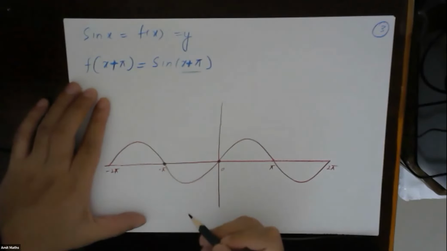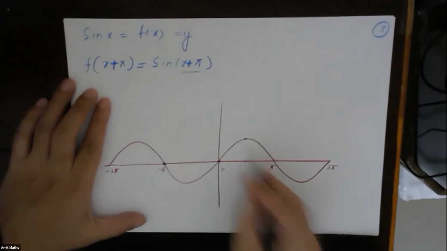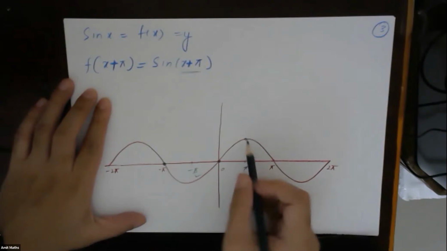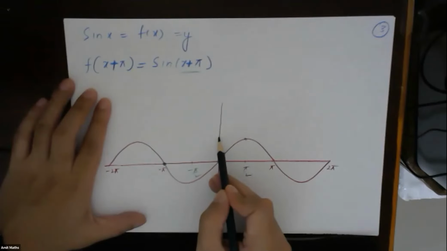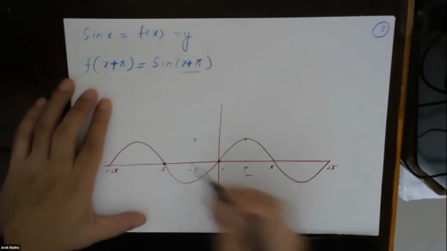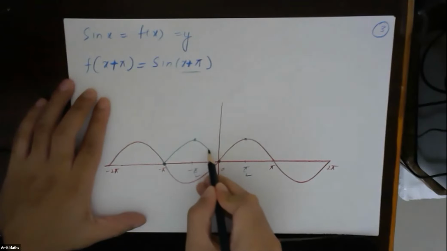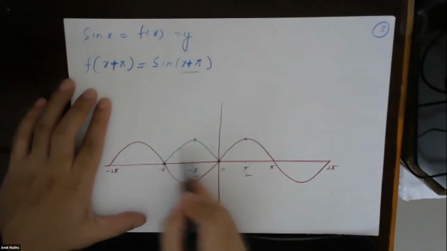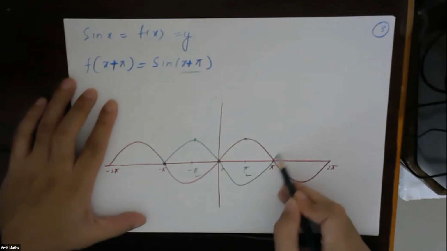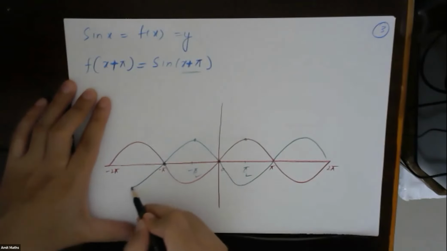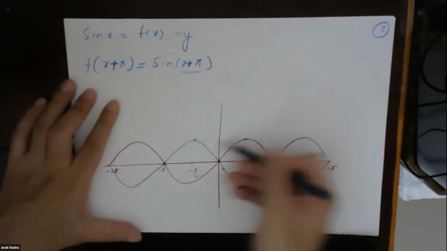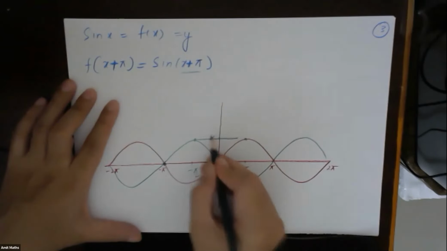So this point will be this. This point will move towards left. So this is pi by 2 and this is minus pi by 2. So this point is moving pi by 2, then it will be again pi by 2. So that means this point has moved here. Again pi. So this point has moved towards left side. This point has moved towards left side. By how much distance? Pi.